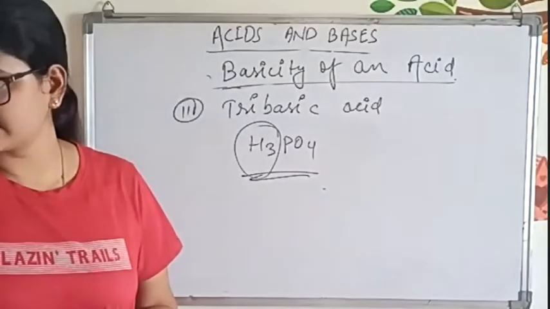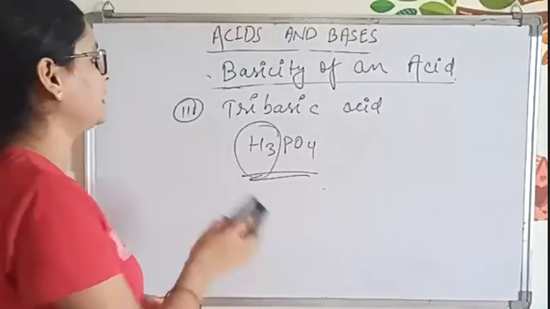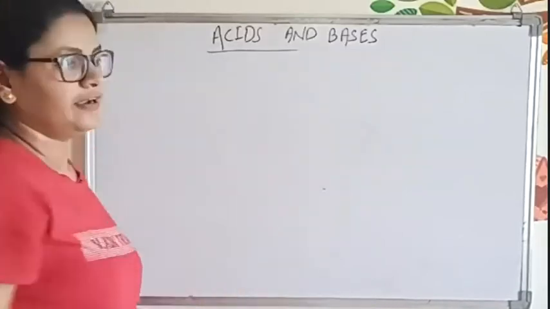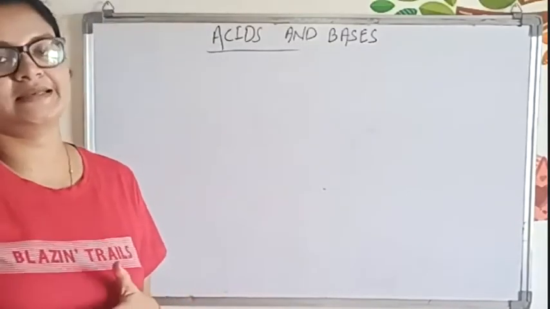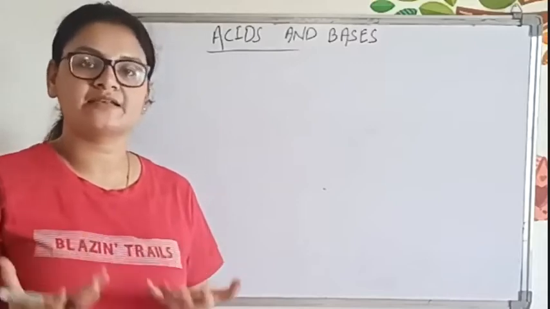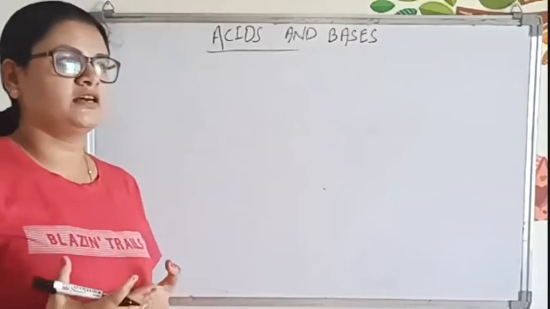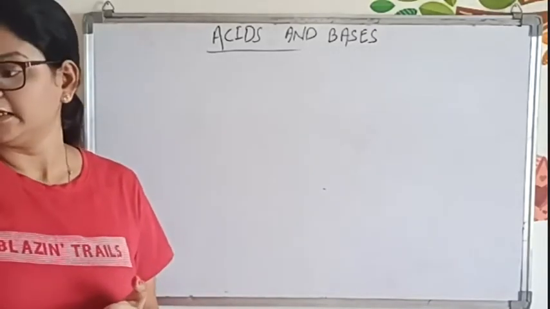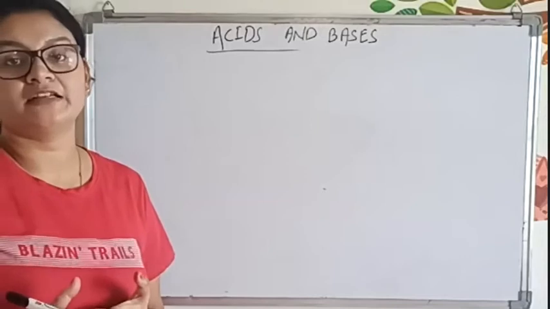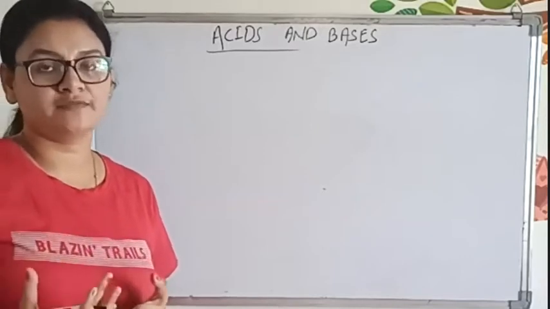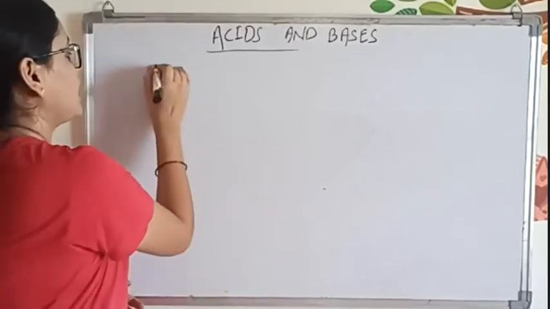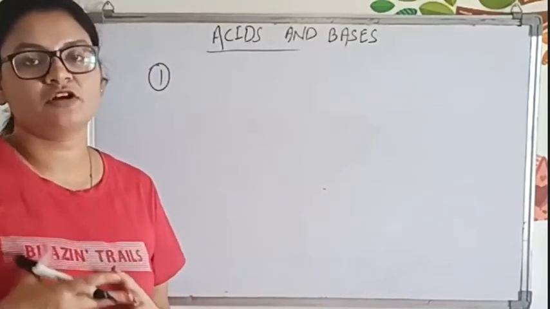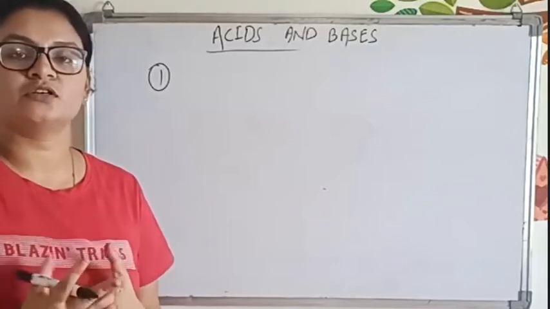Now the next thing we have to study is acidic strength. Whenever we talk about acidic strength, it depends upon various characteristics. It will depend upon the electronegativity of the atom, or upon the size of the atom. The entire chemistry of an element is directly proportional to size.